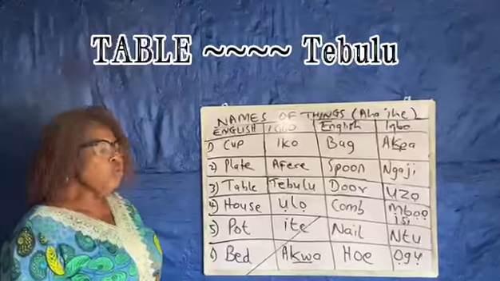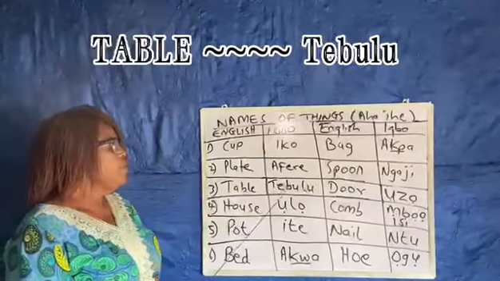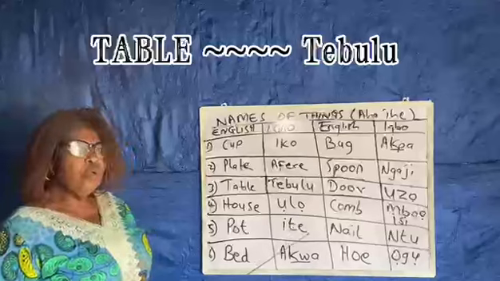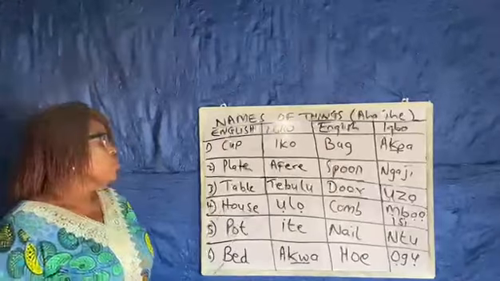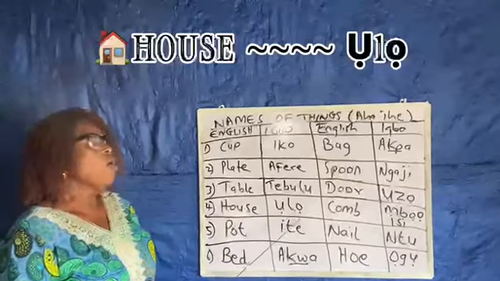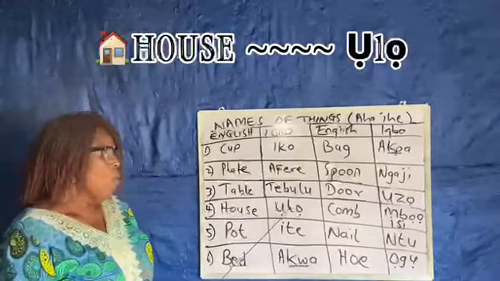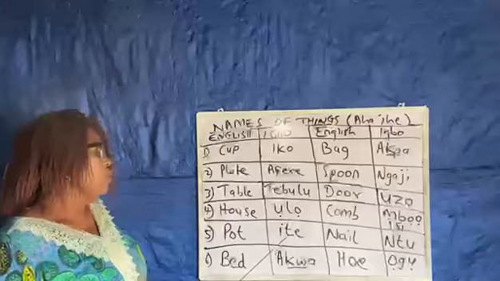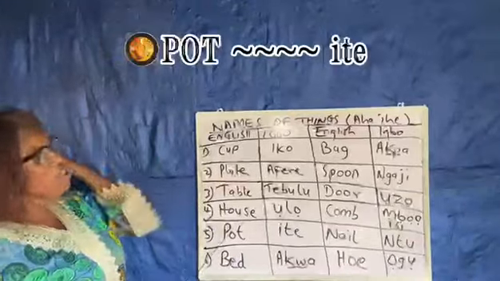T-A-B-U-L-U, tebulu. We call house ulo. Ulo. Pot is called in Igbo ite.